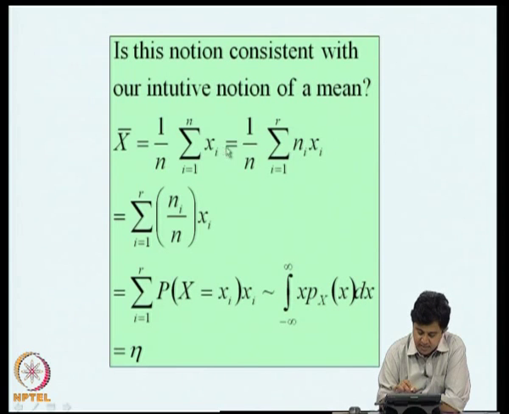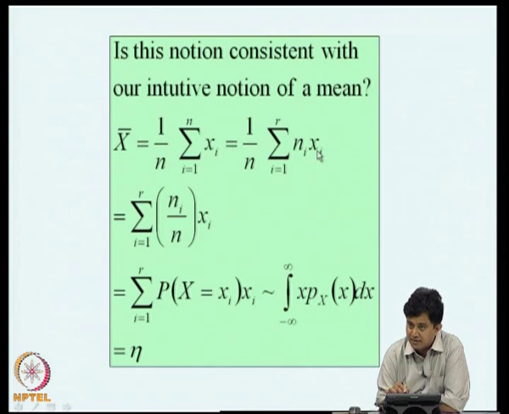Now, this can be rewritten as the sum over i equal to 1 to r of ni xi, where ni is the number of observations which are identical to xi. That means, for example, if you are evaluating a class out of 10 marks and you are giving marks as 0, 1, 2, 3 up to 10, and if there are 100 students, maybe 5 students may get 8 marks, 11 students may get 7 marks, so on and so forth. So, this ni is the number of students who have got 7 marks, when xi is 7, right. So, the average is again given by this.